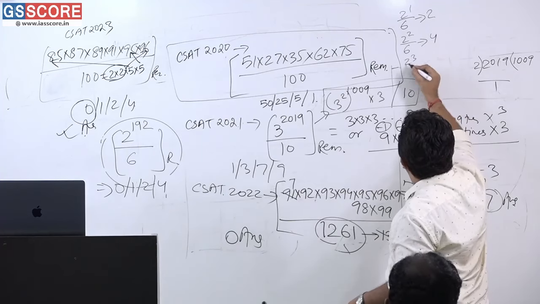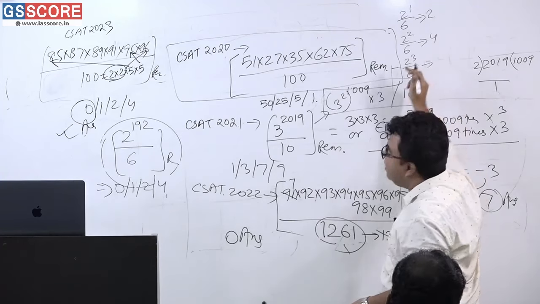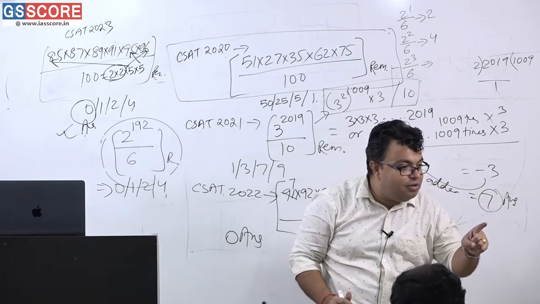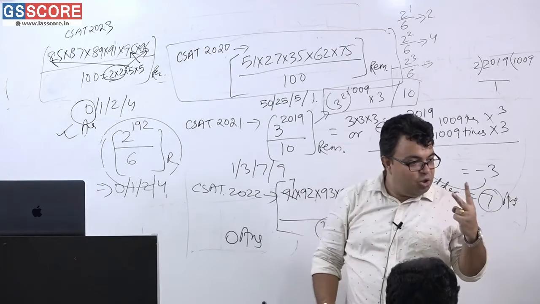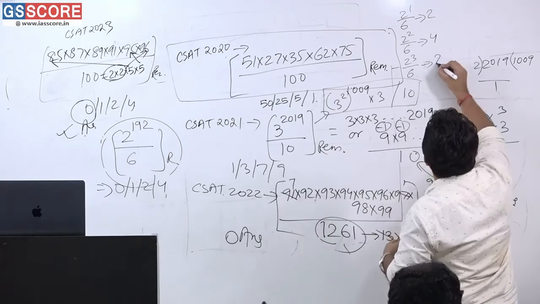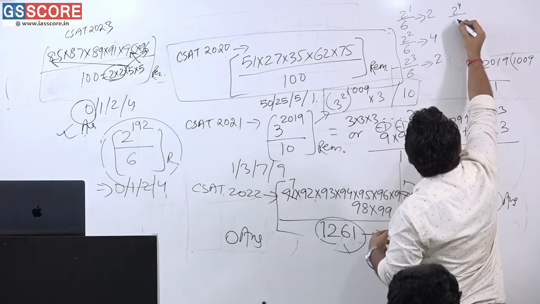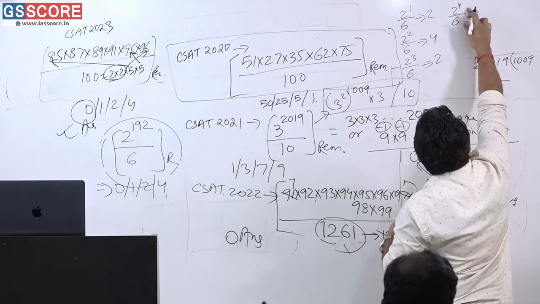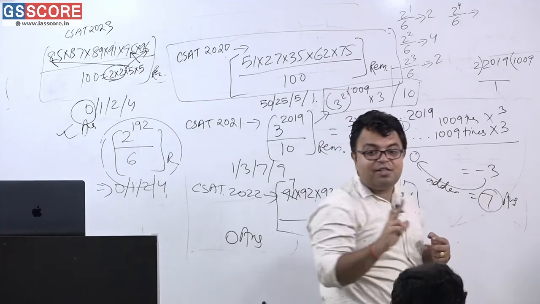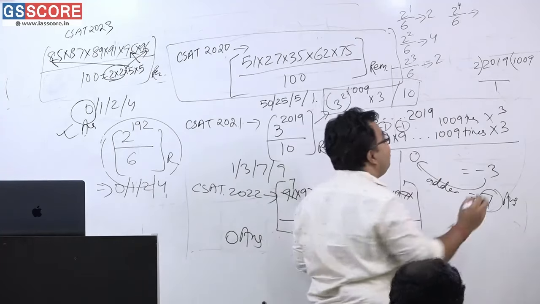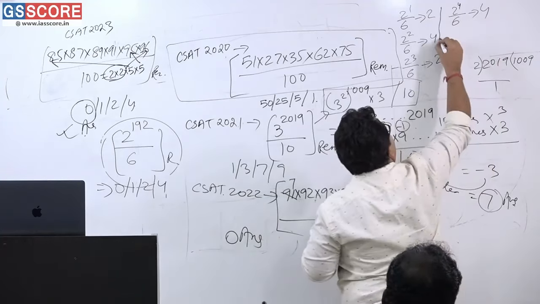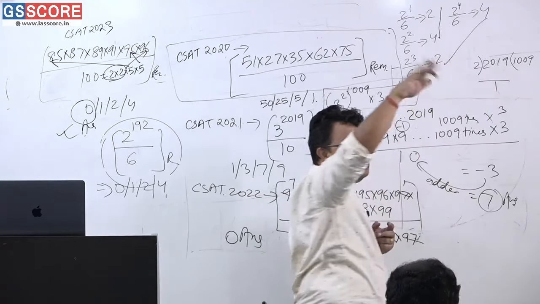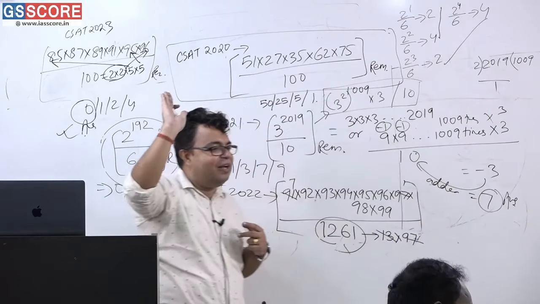Again, 2 to the power 3 when divided by 6, what is the remainder? 8 divided by 6, what is the remainder? 2. Right? Now tell me, 2 to the power 4 when divided by 6, what is the remainder? This is 16. 16 when divided by 6, what is the remainder? 4. Am I correct or not? So what is the thing? 2, 4, 2, 4, 2, 4, the pattern is repeating again and again.